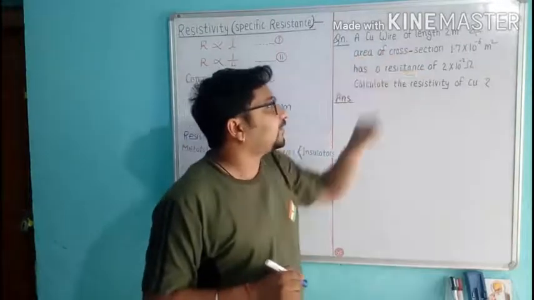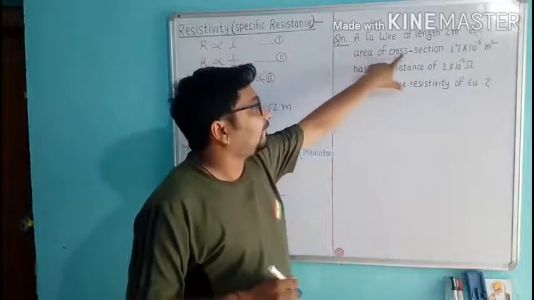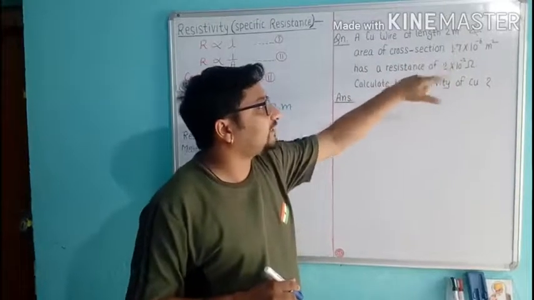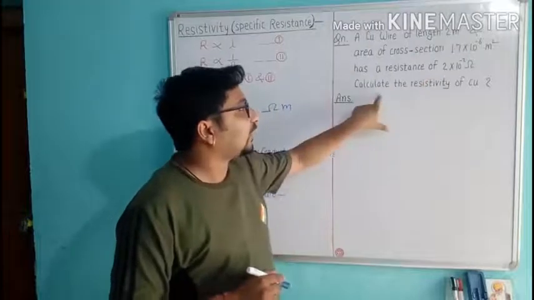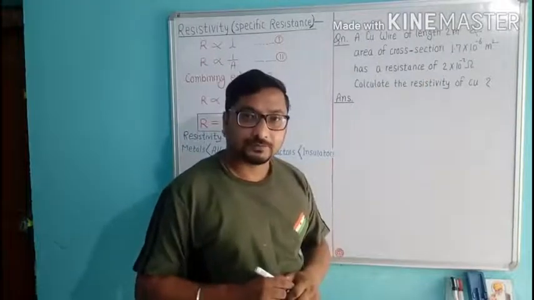A copper wire of length 2 meter and area of cross section 1.7 into 10 to the power minus 6 meter square has a resistance of 2 into 10 to the power minus 2 ohm. Calculate the resistivity of the copper.